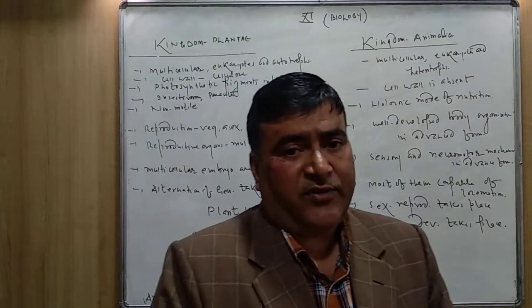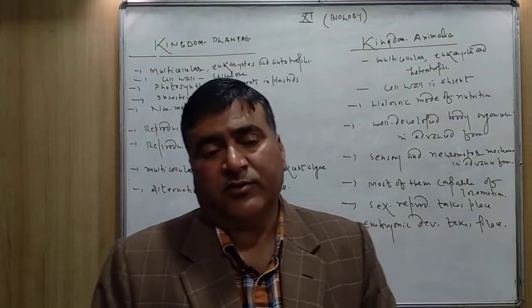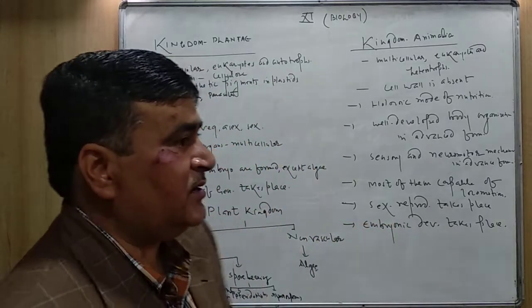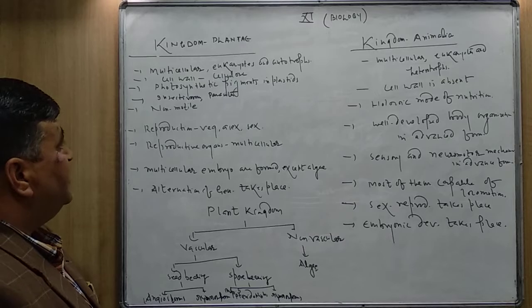They are non-motile. Mostly the plants, as you can see, are unable to move from one place to another place. They are non-motile, means locomotion is absent.